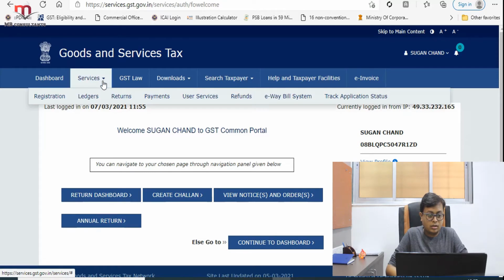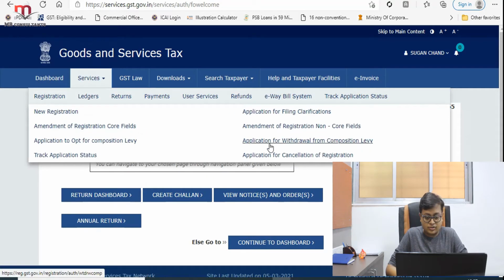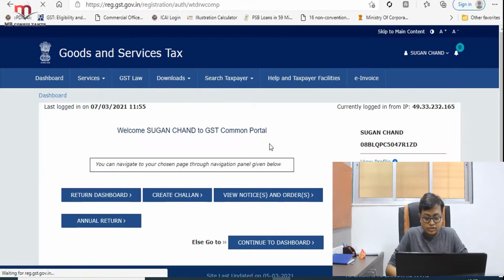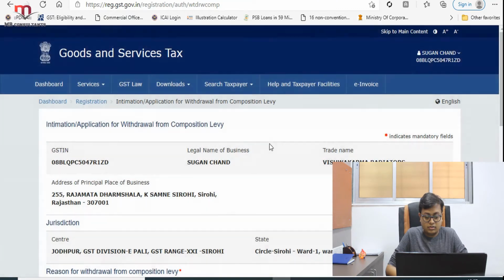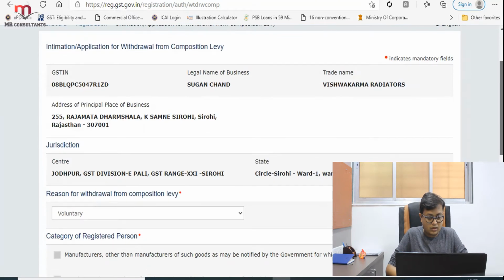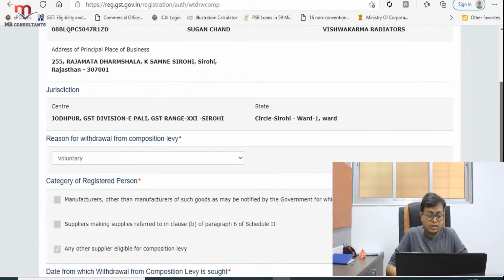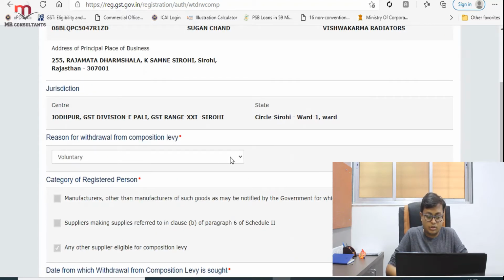I've logged in to the GST portal, and from here: Services, Registration, and Application for Withdrawal from Composition Levy. So this is the option. Once you click on that option, we have this screen. Your GST number will be displayed, your legal name of the business, your trade name, and your address of the business will be shown here.